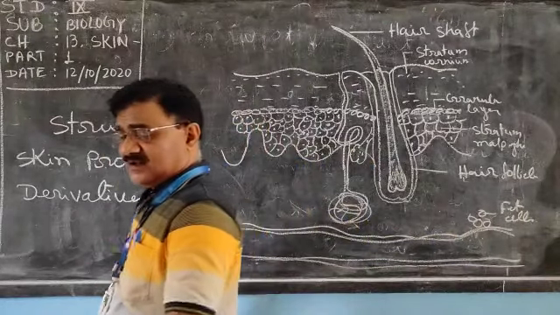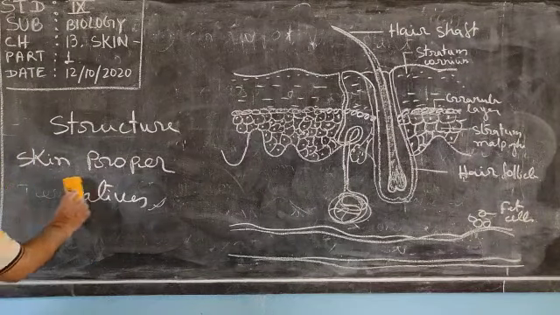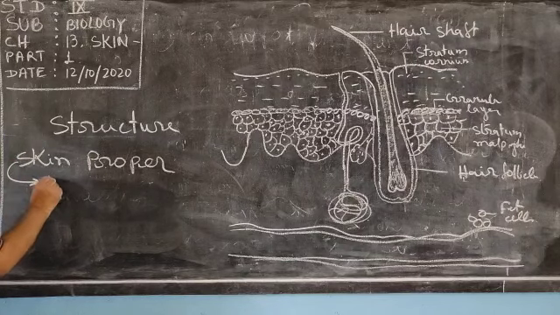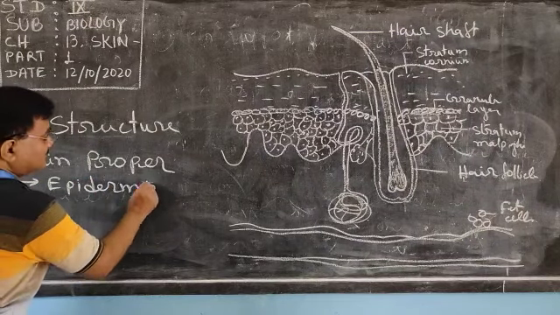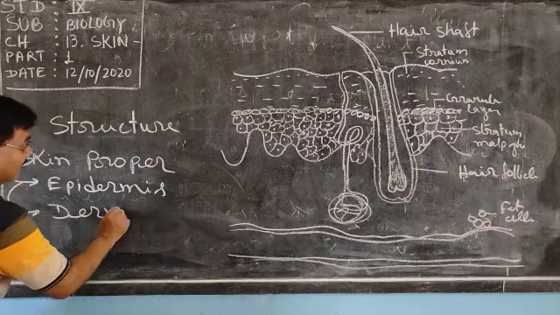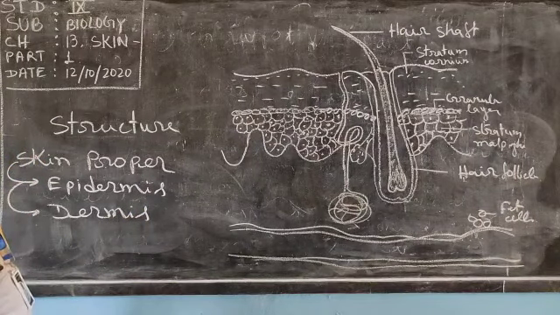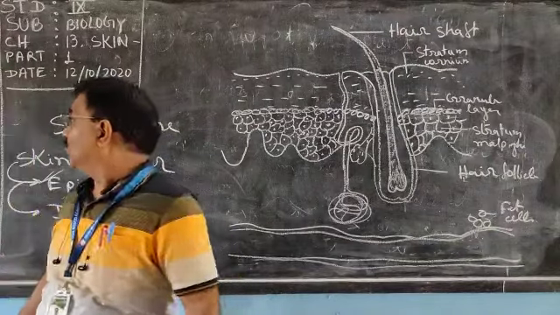And skin proper is made up of two things, that is epidermis and dermis. Here we are going to discuss in detail about the epidermis. Epi means upon.